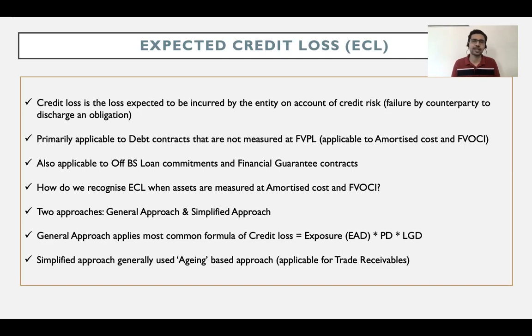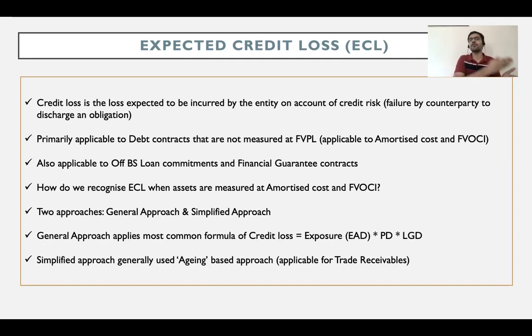After the global financial crisis, they concluded that the incurred loss approach was a little too late, which means that we were recognizing a provision much after the debt actually turned out to be bad, and we were showing a very rosy picture right on day one. And all of a sudden, when huge amounts of debt became bad, we had major losses in our P&L account.